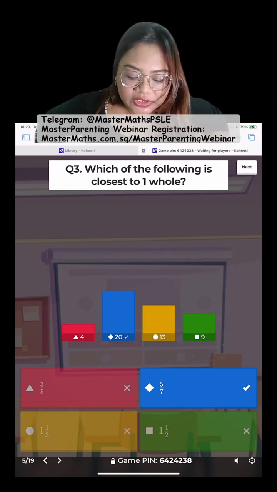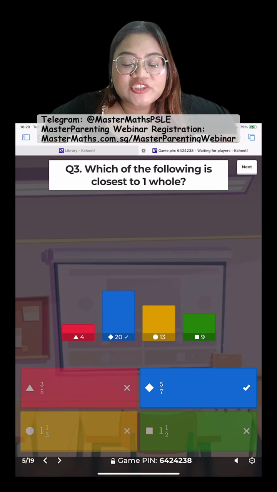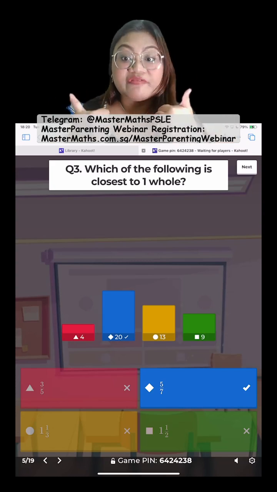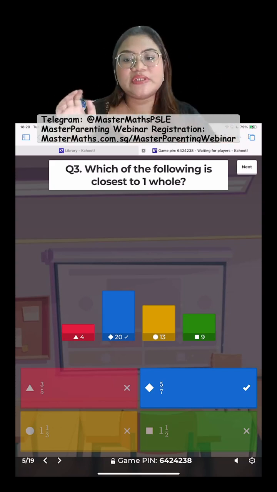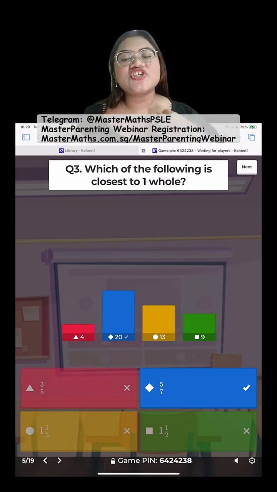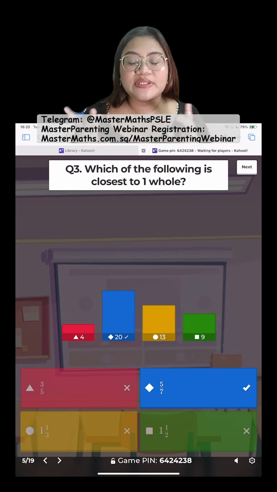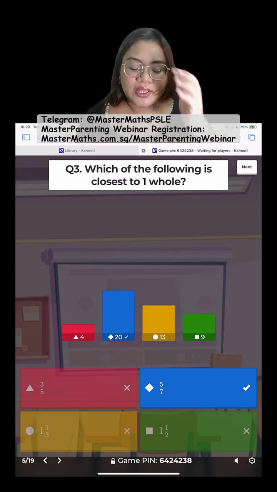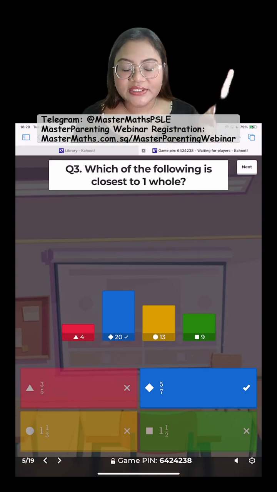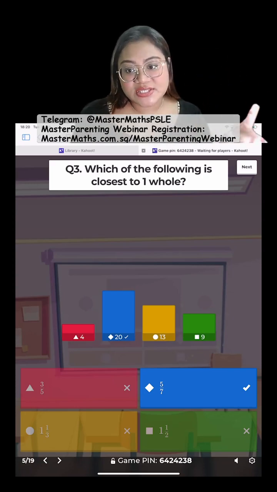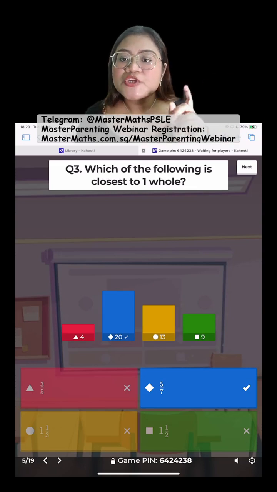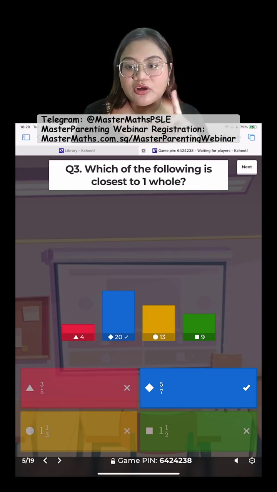Okay, guys. We got the correct answer as 5 out of 7. 20 of you got this right, which is perfect. Wonderful. But for those of you who didn't get this right, let me share with you the way to solve this question. This actually came out in the PSLE, not the exact question, but the options are changed. So it's the same question, but the options are changed. So how are we going to get to the correct answer?